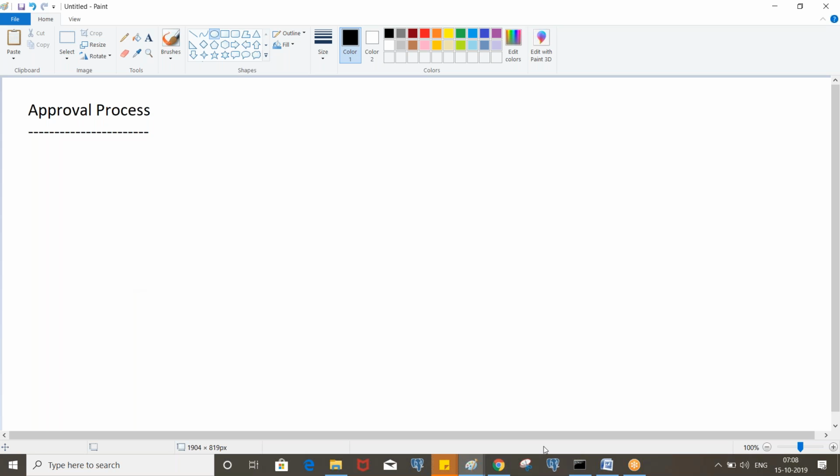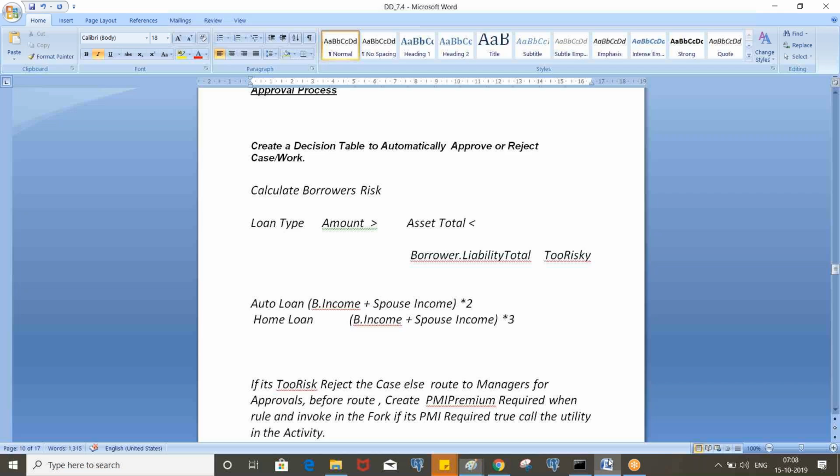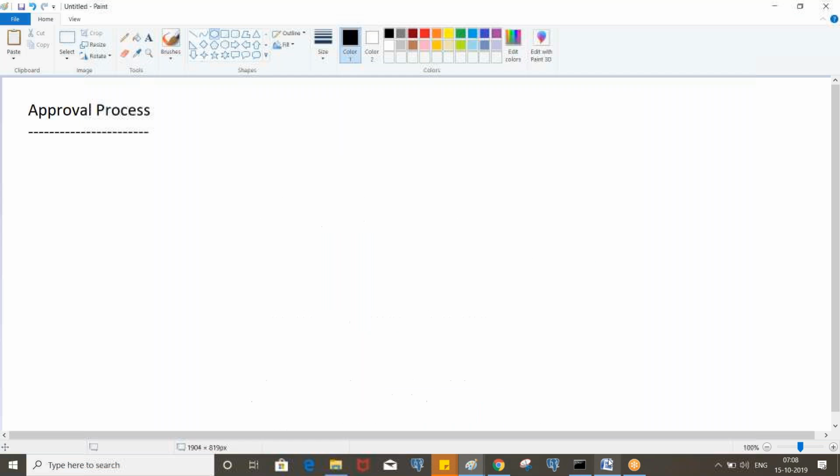Okay, let me share this. So first we will determine borrower's risk. If the borrower is risky, we will reject the case without going for approvals.